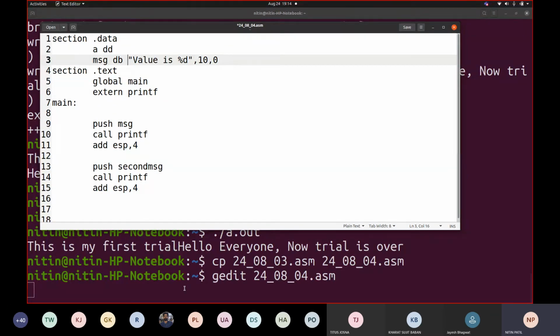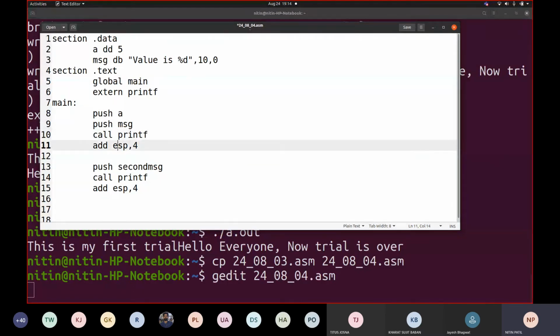If you recall earlier, it showed us... I will show you one more time what exactly it printed. But for a while, note down dd is meant for define double. That means 4 bytes. db means 1 byte. So let us take a simple value, say 5. Fine. I will write here push A.